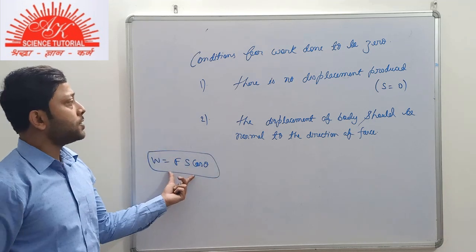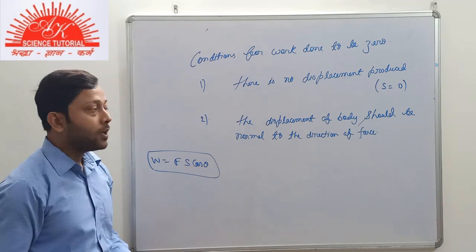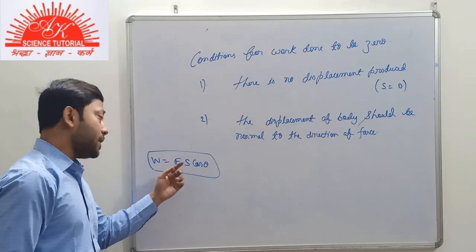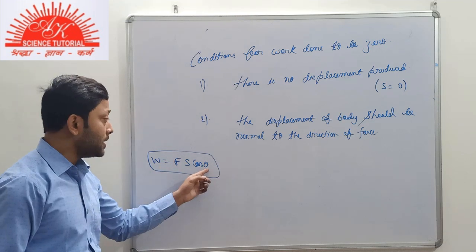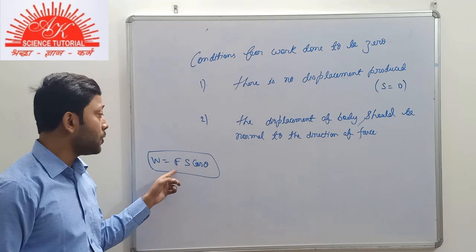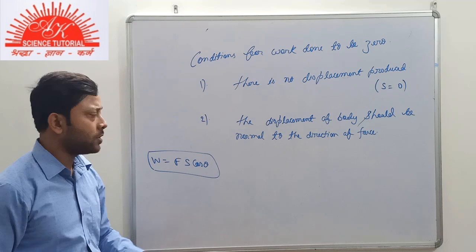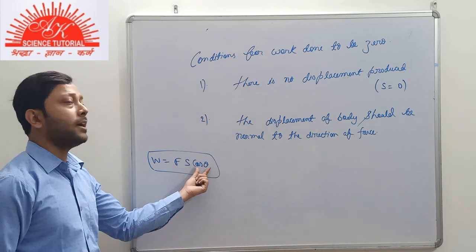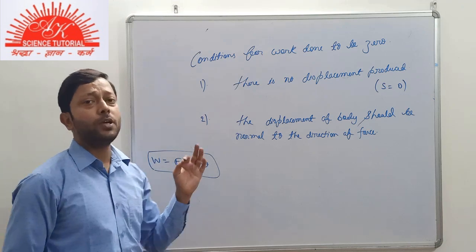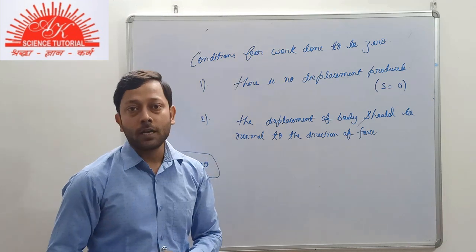With the help of this expression, if the displacement is zero, then the work done will be zero. And if we are applying some force and the body is being displaced also, but the theta here is 90, it means that the force is perpendicular to displacement, or we can say that the displacement is perpendicular to force. So here theta will be 90, and as you know, cos 90 is 0. So in this case also the work done will be 0. So that was all about work.